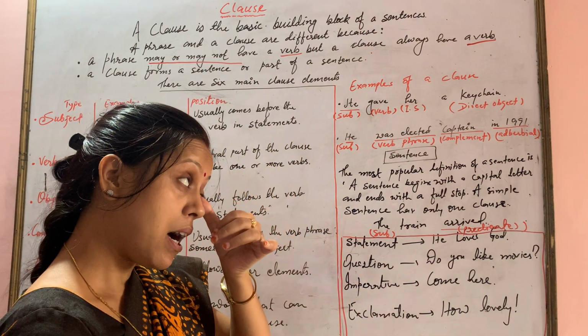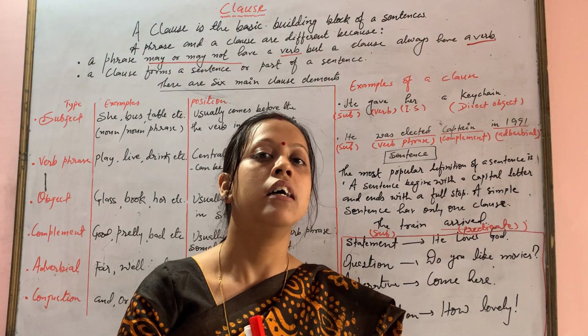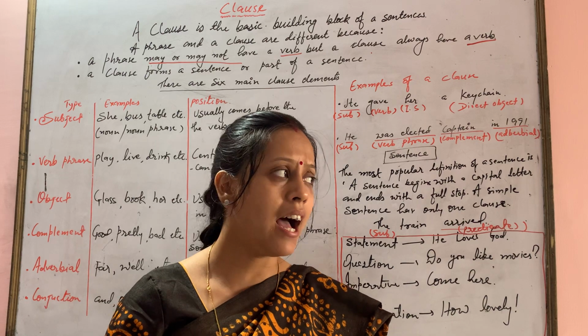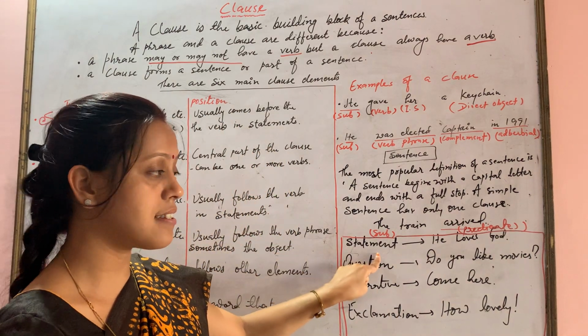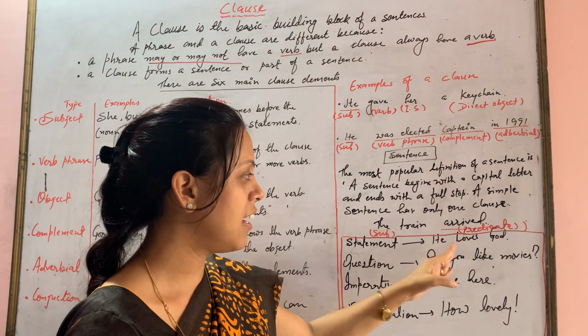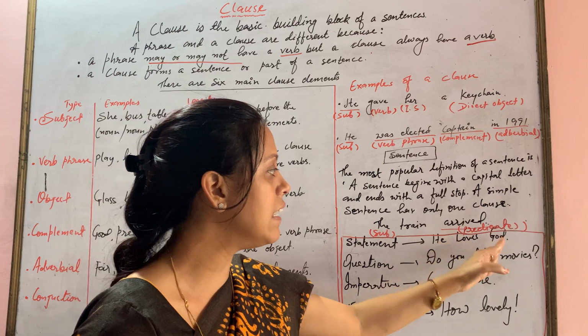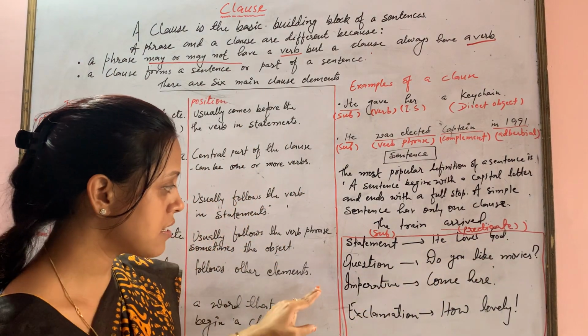But a sentence should always be meaningful, and we generally divide it into 4 parts. That is statement, also called declarative or assertive sentences. Example, a short one: he loves God.